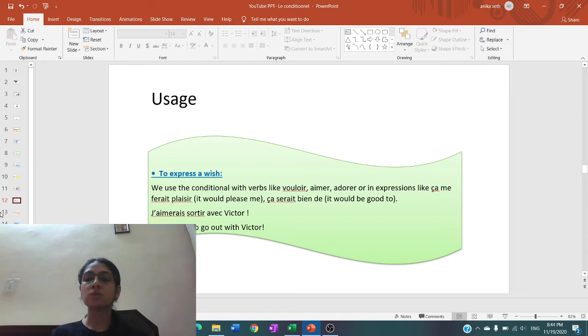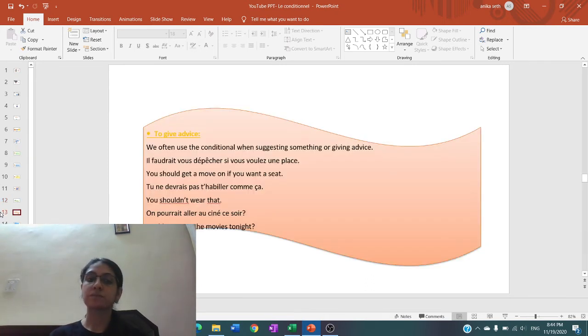Same way, we can also use the verbs vouloir, adorer to express our wish, or we can use an expression like ça me ferait plaisir or ça serait bien de, plus the continuation of the sentence. So verbs vouloir, aimer, adorer are used in the conditional to express the wish.